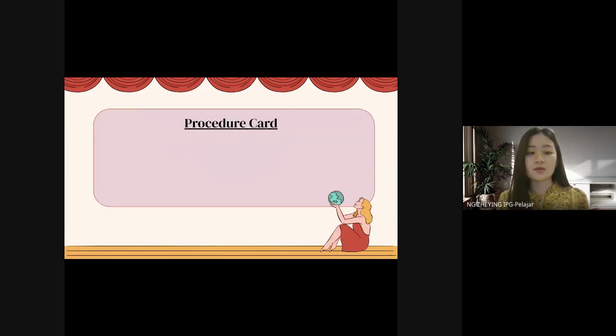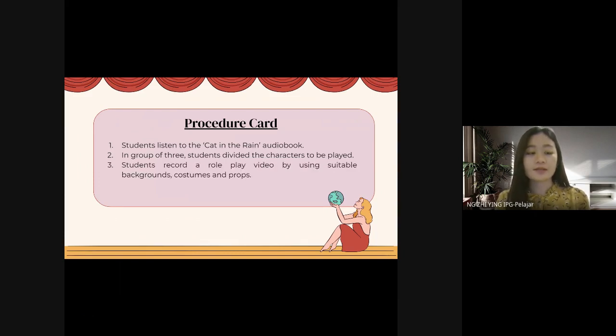Okay, firstly, we will look at the procedure card. There are four steps in this procedure card. Firstly, students listen to the Cat in the Rain audiobook. Secondly, in group of three, students divided the characters to be played. Thirdly, students record a role-play video by using suitable backgrounds, costumes, and props. Lastly, students upload the recorded role-play video in YouTube.